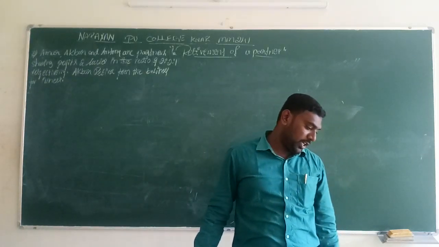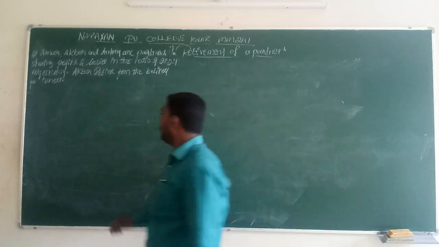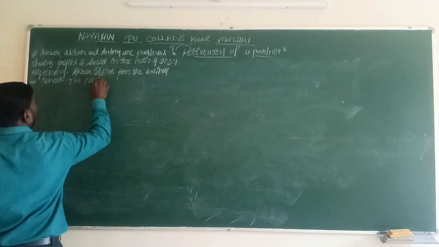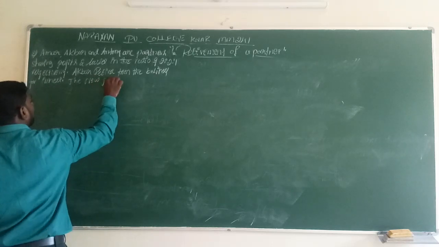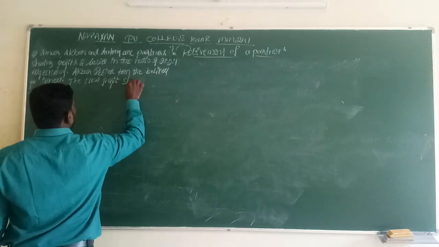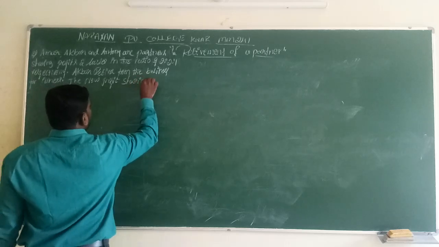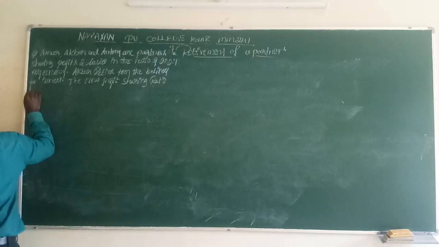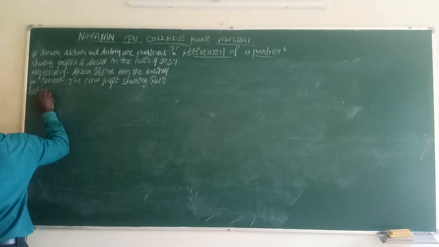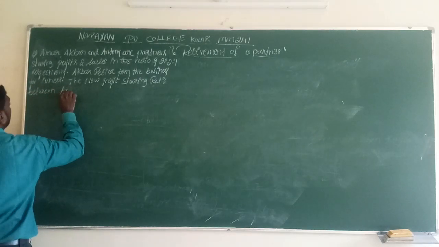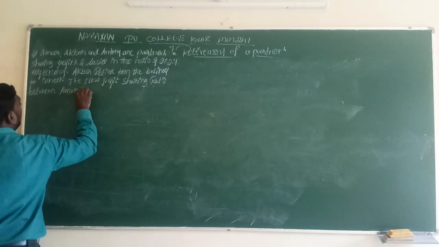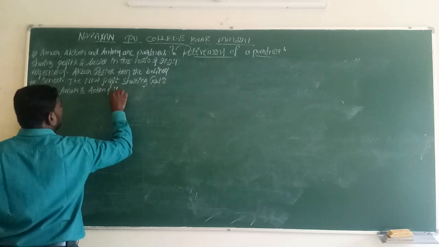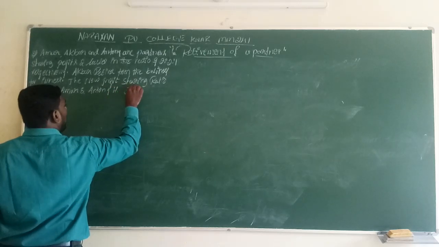The new profit sharing ratio between Amar and Anthony is 3:1.